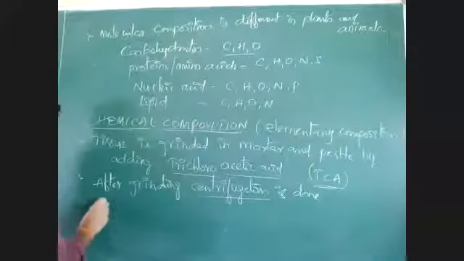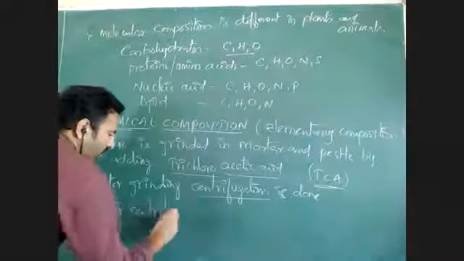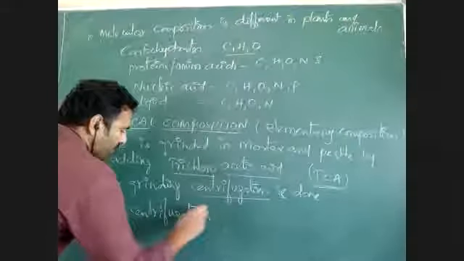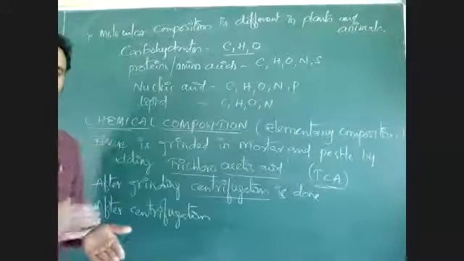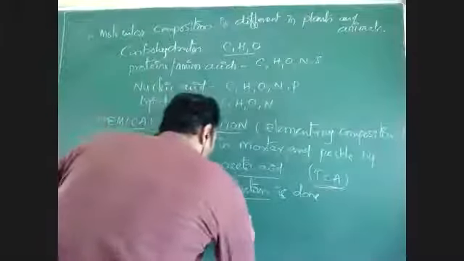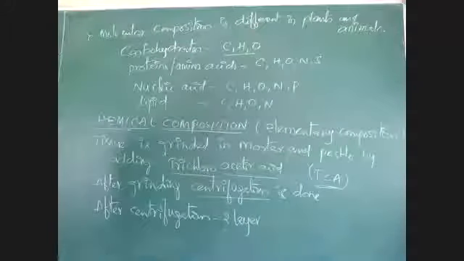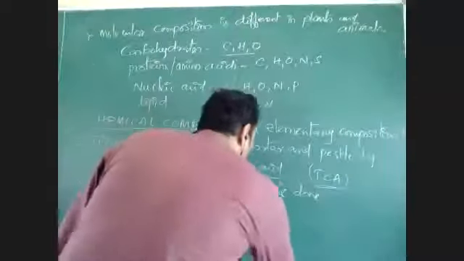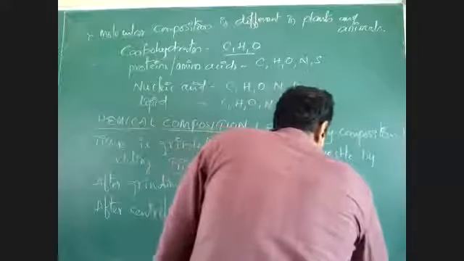So after centrifugation, we are separating the insoluble pool and soluble pool. Soluble particles are separated into one layer, insoluble particles into another layer. After centrifugation, there is formation of two layers. The upper layer is called supernatant.